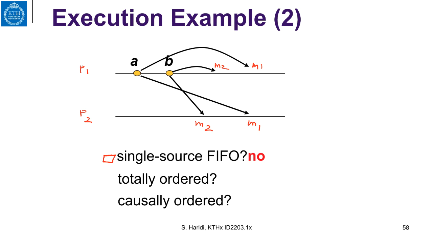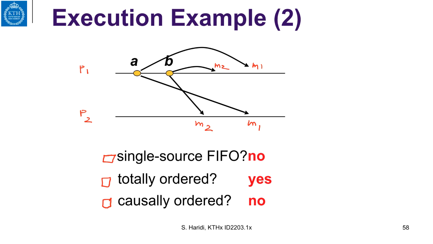Is this a total order then? The answer is yes. M2 is delivered before M1 on both processes. And is this a causal order? The answer is of course no, because in a causal order, M1 has to be delivered before M2 at all processes, but that is not the case.